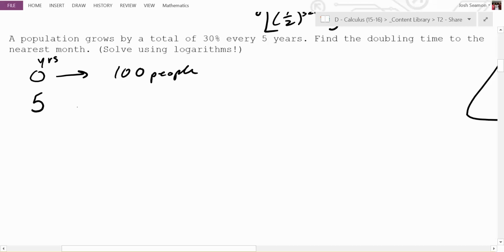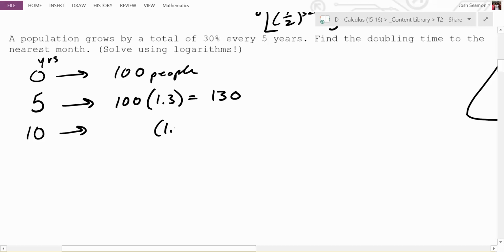Okay. After 5 years, what do you have to multiply 100 by? What do you have to multiply 100 by to get 30% more people? 1.3. So how many people is that? That's 130. So at the end of 5 years, how many people do you have? 130. Nice. So after 10 years, what do you multiply by 1.3?